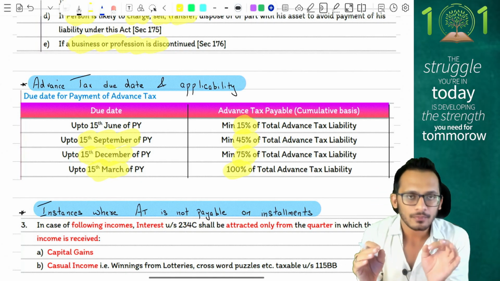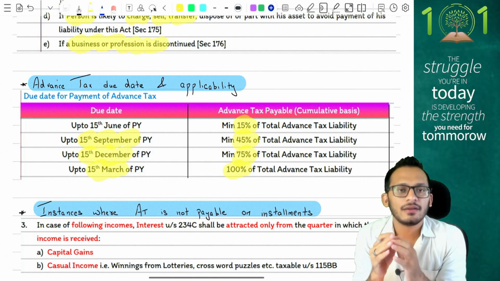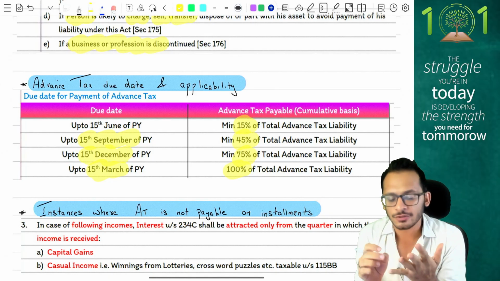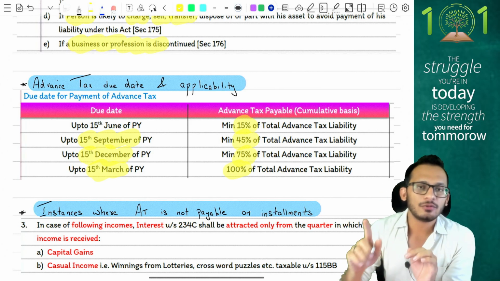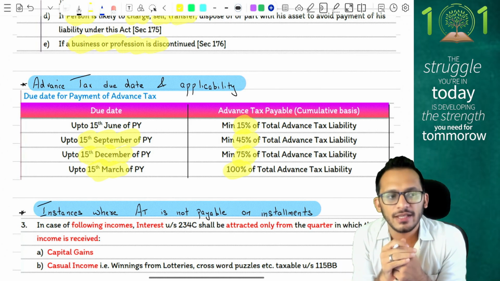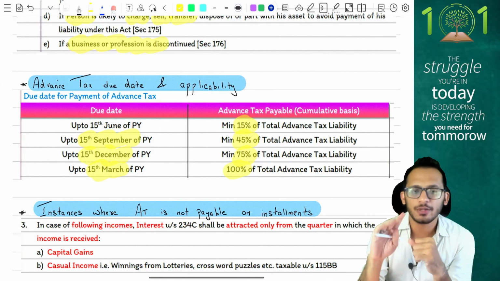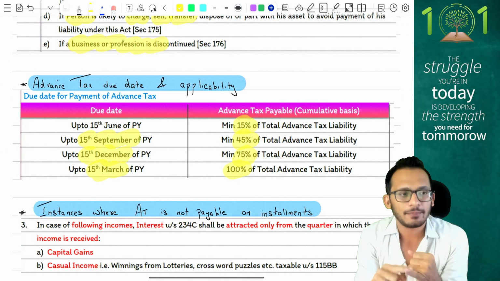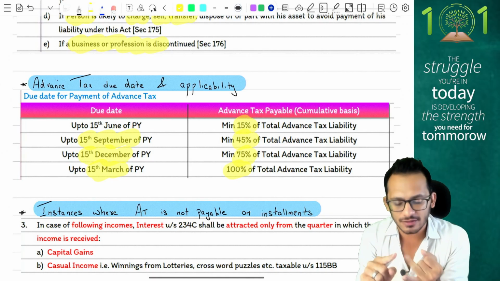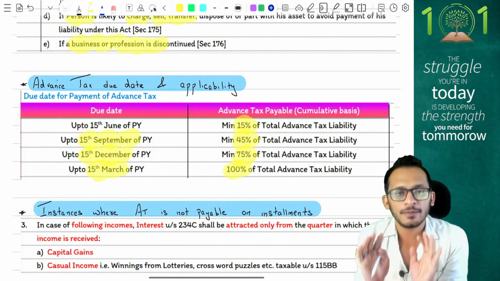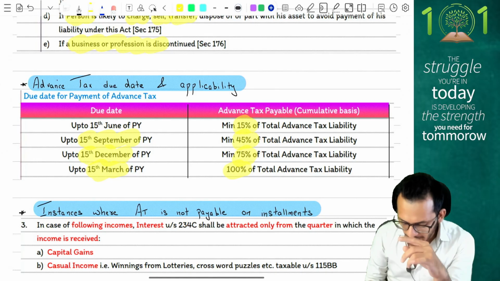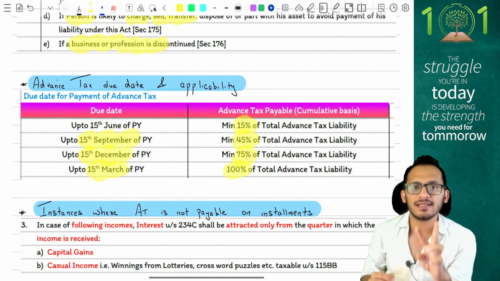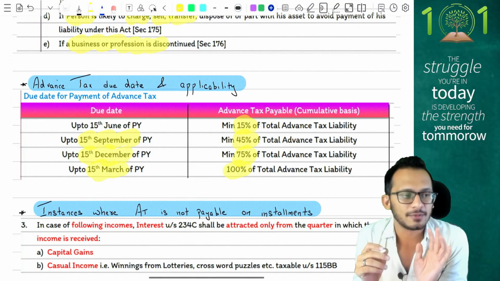But income tax also says that if you're a person who's opting for presumptive taxation under 44AD or 44ADA, then you don't have to follow these installments. You just have to pay 100% of your liability on 15th March. So 4 due dates for you to keep in mind: 15th June, 15th September, 15th December and 15th March. 15, 45, 75 and 100. If you're going to compute interest under 234C, the first installment will be required for a minimum of 12%. Second installment will be required for a minimum of 36%.